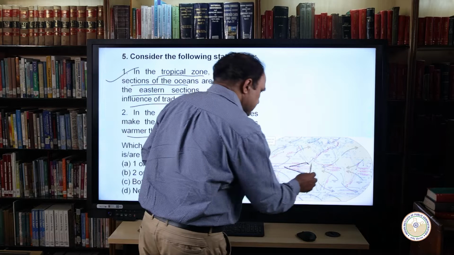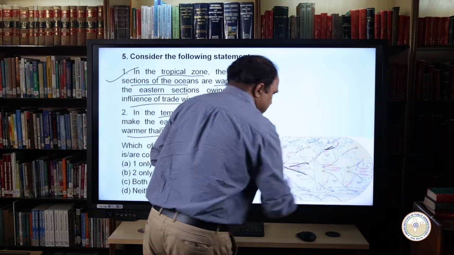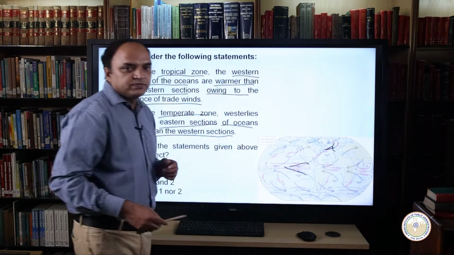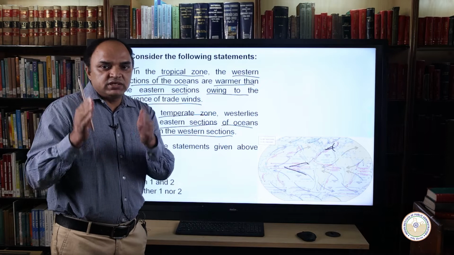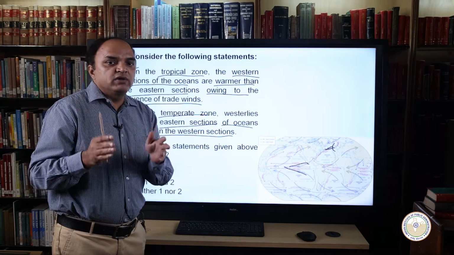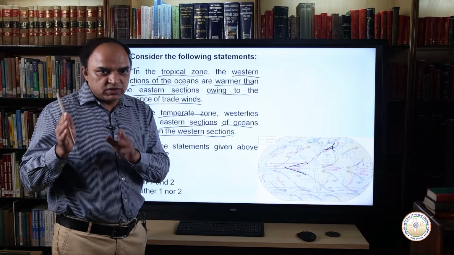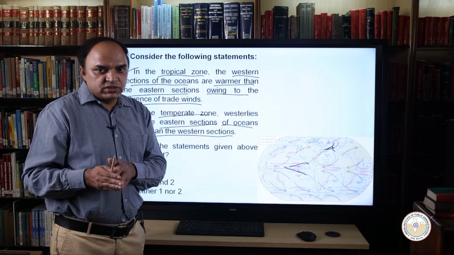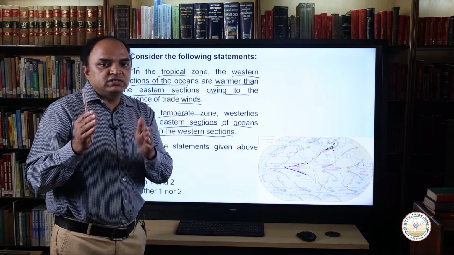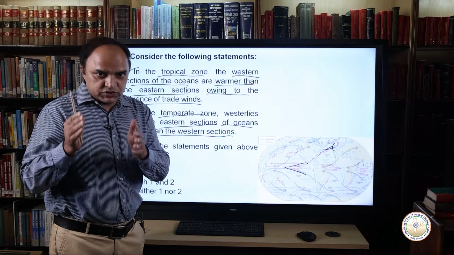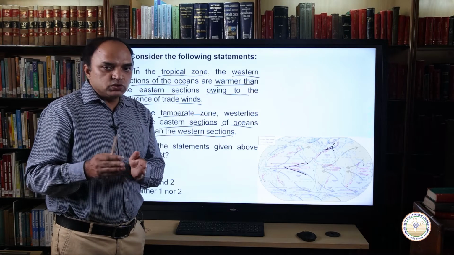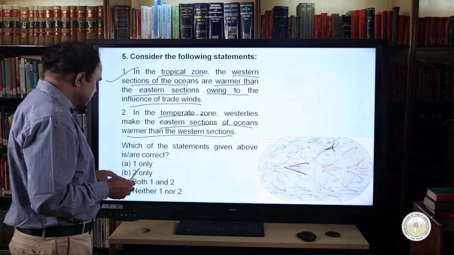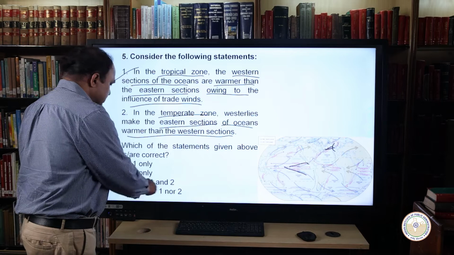We can see here, these are the westerlies, and this is the western part of the North Atlantic Ocean. The westerlies, as I told you, play an important role in carrying the warm waters and winds to the western coasts of the continents. That is the eastern section of the ocean in temperate zones. Thus, in temperate zones, westerlies make the eastern section of the ocean warmer than the western sections. So, statement 2 is also correct. Hence, statements 1 and 2 are correct. So, our option will be C. C is the right answer.